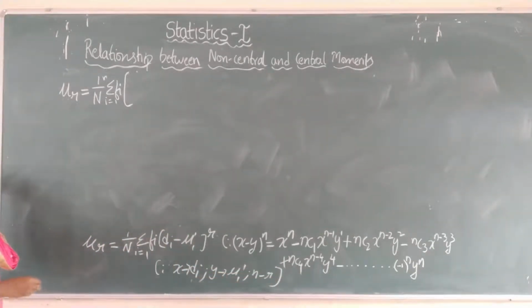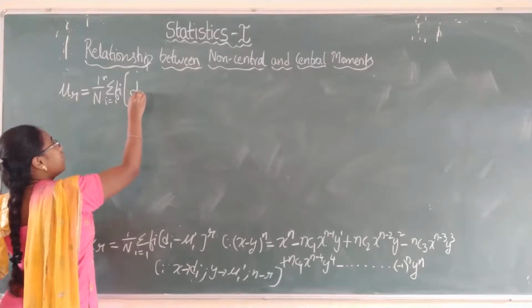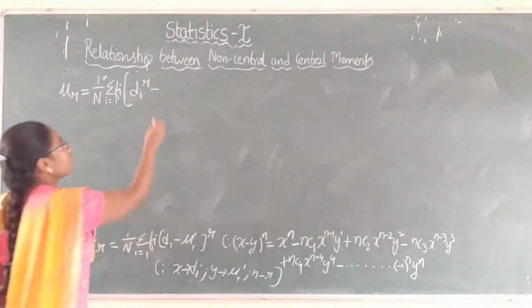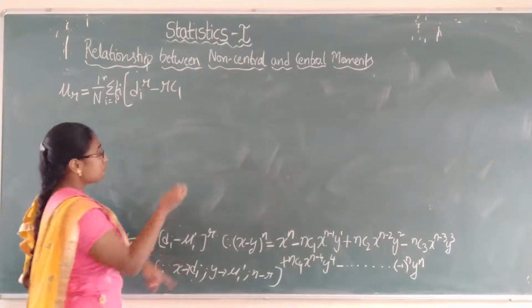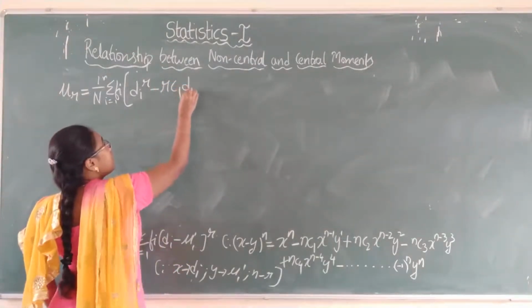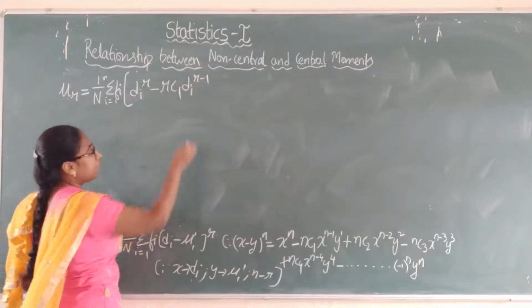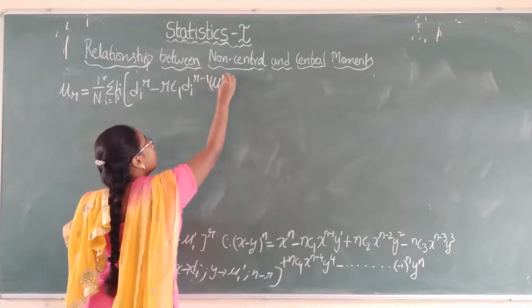First x power n, so di power r. Next minus nC1, that is rC1, x power n minus 1, that is di power r minus 1, and the y value is mu1 dash, so mu1 dash power 1.